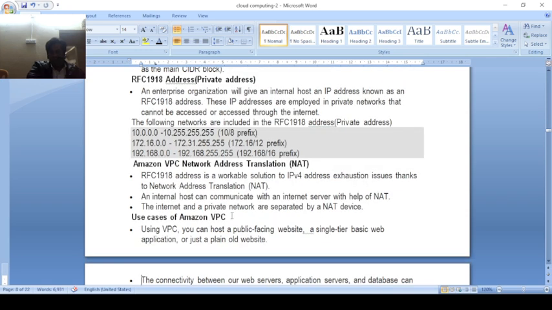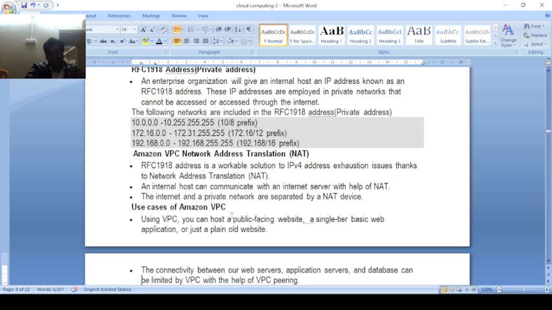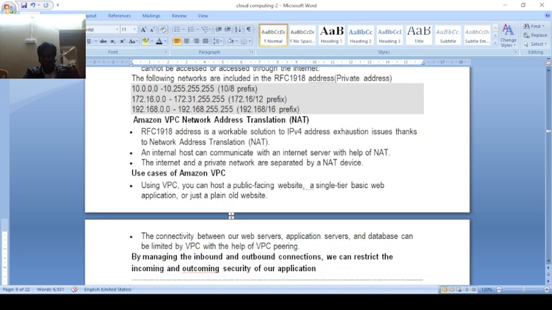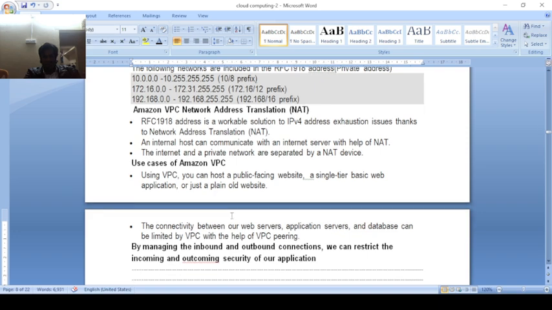IP addresses work with network address translation, NAT, which communicates between the internet and private networks. A typical use of Amazon VPC is a public-facing website or a single-tier basic web application. Single tier means there is one tier managing the application and its security. This is also part of Amazon's private cloud services.